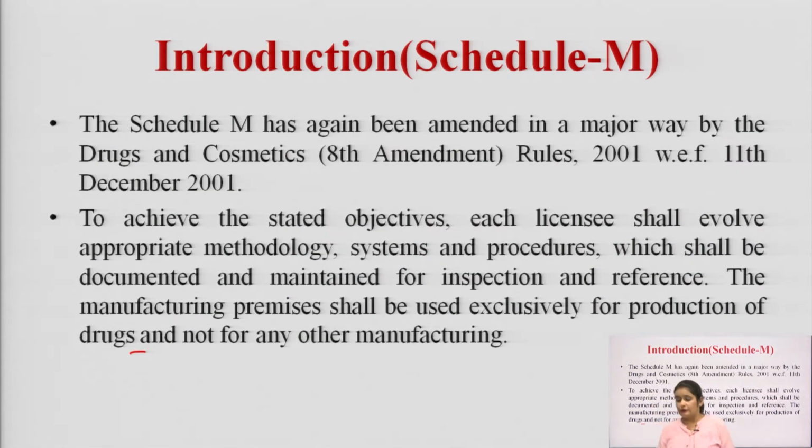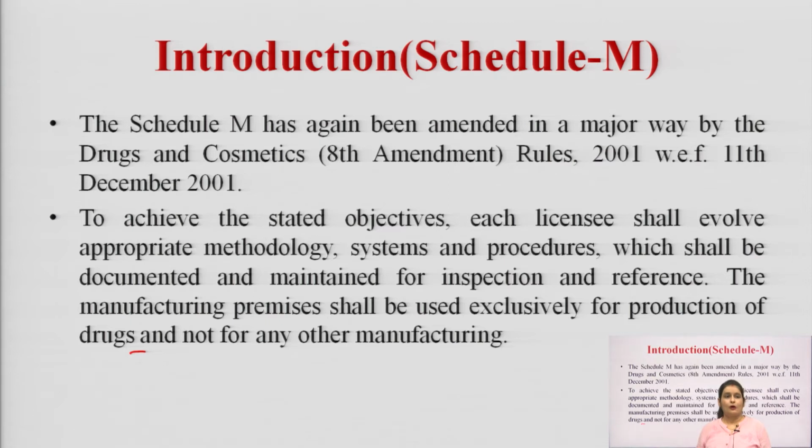So, let us discuss the introduction part of Schedule M. Schedule M has been amended in a major way by the Drug and Cosmetic Rules. It is the 8th amendment of the D and C Rules in 2001, effective on 11th December 2001.